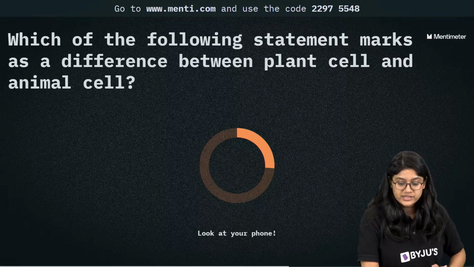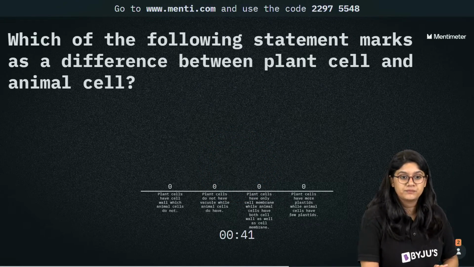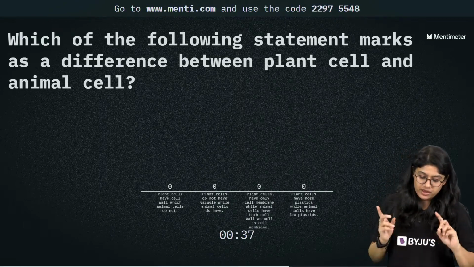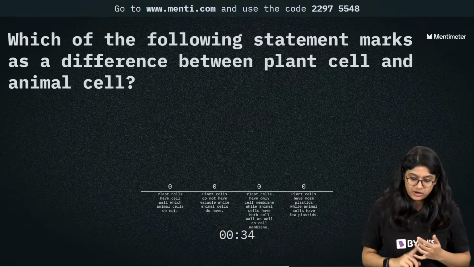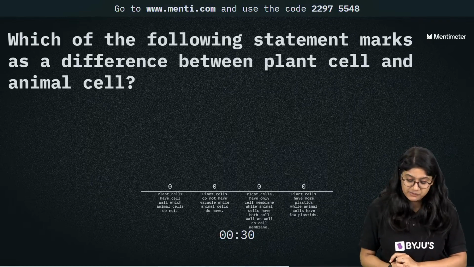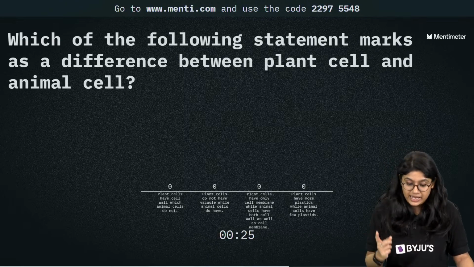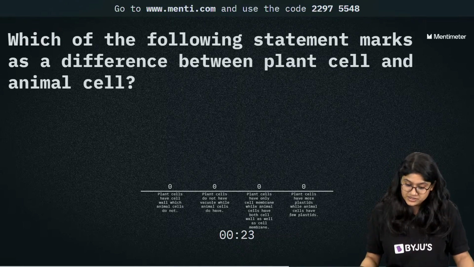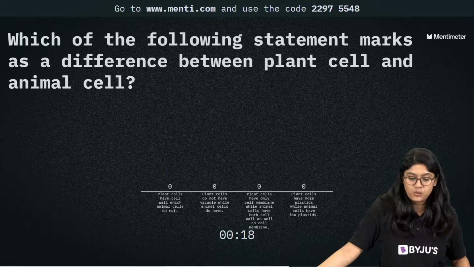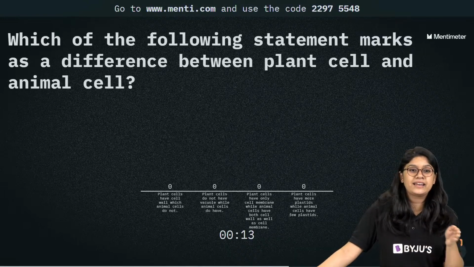Which of the following statements marks a difference between plant cells and animal cells? Plant cells have a cell wall which animal cells don't. Plant cells do not have vacuoles while animal cells do. Plant cells contain a cell membrane while animal cells have both cell wall as well as cell membrane. And cell wall cells have more plastids while animal cells have few plastids. You have to pick the one statement which gives a clear-cut difference between a plant cell and an animal cell.